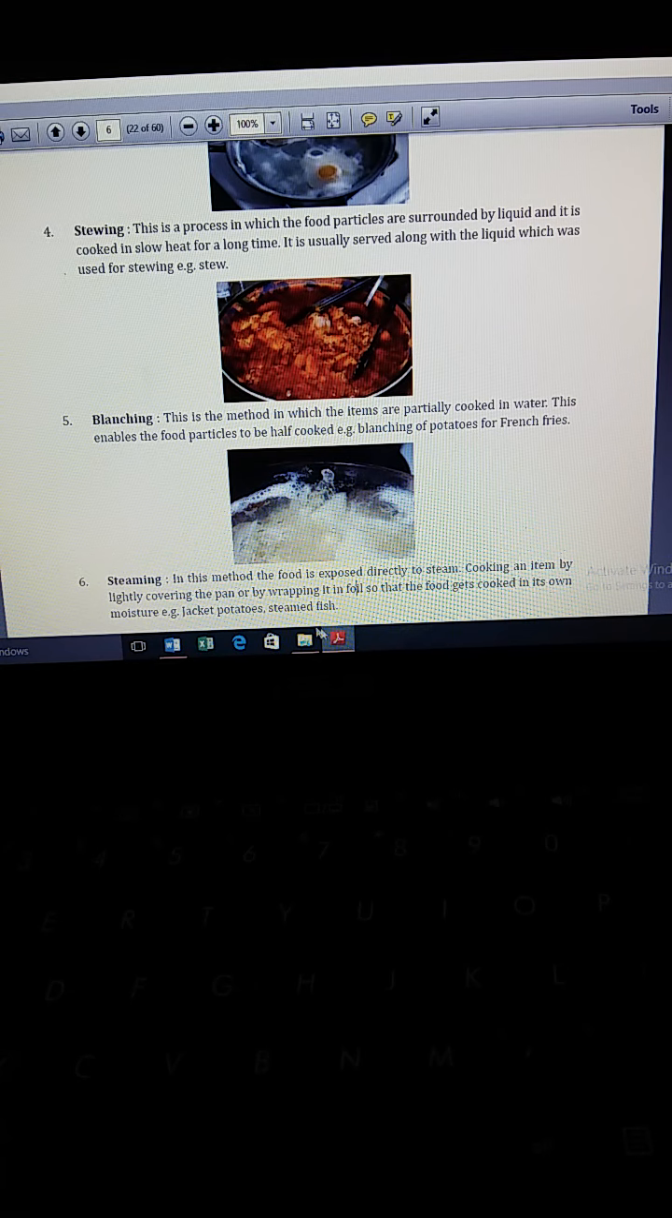Example of blanching: potatoes while frying French fries. And next is steaming. In this method, food is exposed directly to steam. Cooking an item by lightly covering the pan or by wrapping it in foil so that the food gets cooked in its own moisture. For example, jacket potatoes, steamed fish.